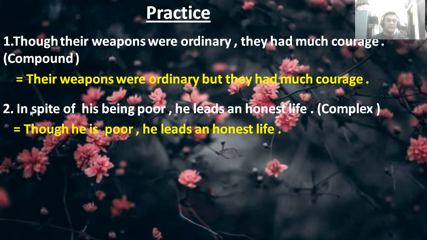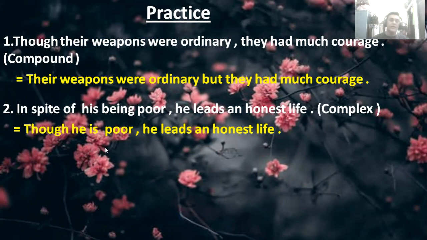For in spite of, you have to put though or although here. Then the subject of the possessive case, he, then verb is, then adjective, then comma and the rest of the sentence. Though he is poor, he leads an honest life.